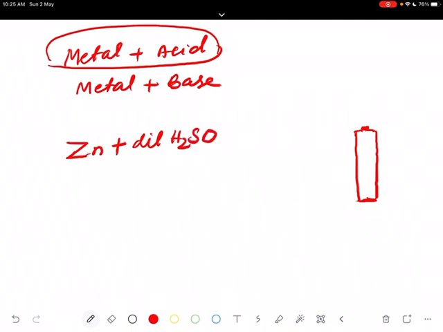Zinc plus an acid, for example, dilute sulfuric acid. Zinc plus dilute sulfuric acid. What happens? Zinc replaces this hydrogen. So we'll be getting zinc sulfate and H2. So acid reacts with metal.